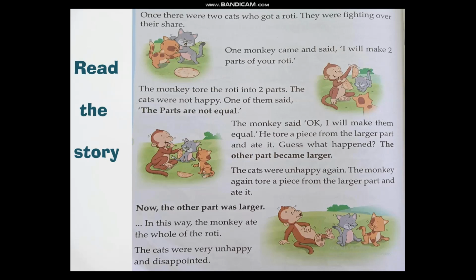He tore a piece from the larger part and ate it. Guess what happened? The other part became larger. The cats were unhappy again. The monkey again tore a piece from the larger part and ate it. Now the other part was larger. And in this way, the monkey ate the whole of the roti. The cats were very unhappy and disappointed.